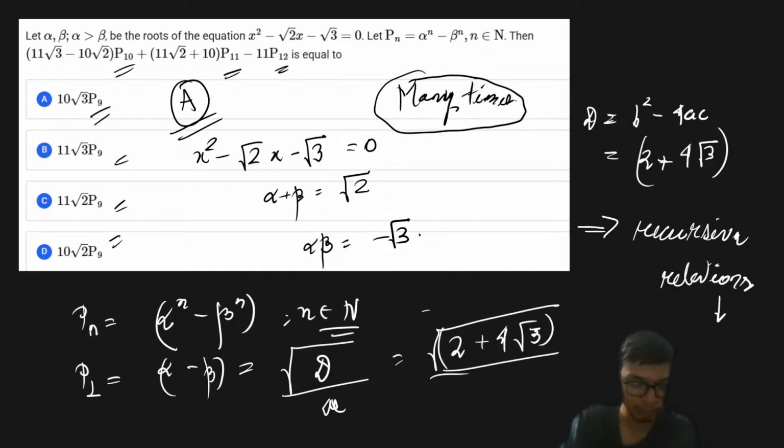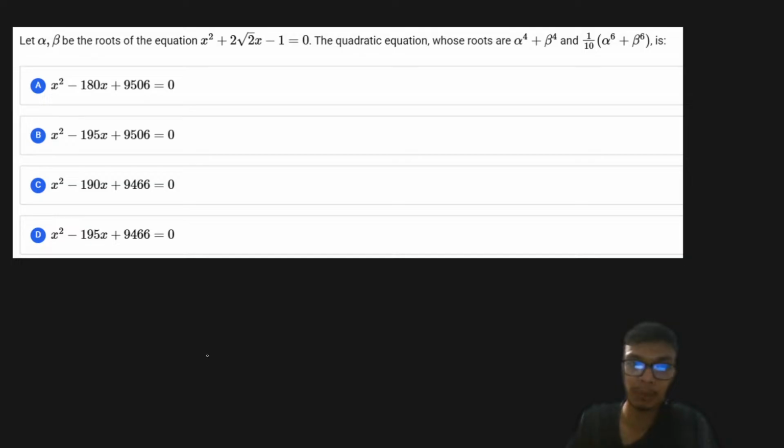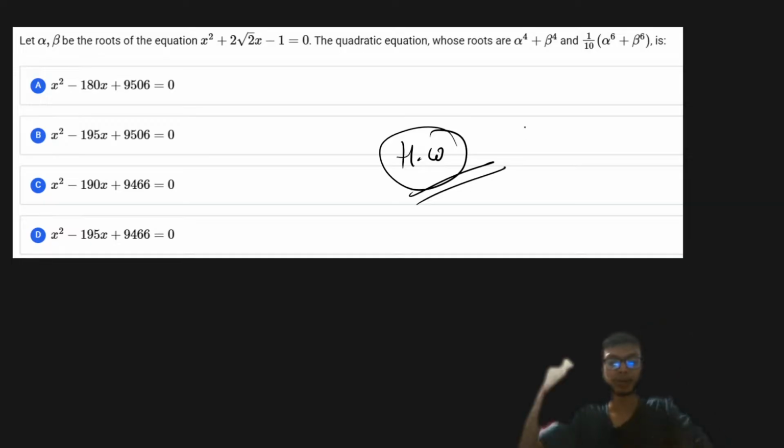Now, I would like to give one homework problem. No, Apurva, it is not option number D. Option number A is going to be the correct answer for this particular problem. Please recheck your calculation, Apurva. You will definitely get the answer. It's very simple. And with this, I will leave this particular problem as a homework problem for all of you. Please make sure to solve this particular problem and let me know in the comment section below.